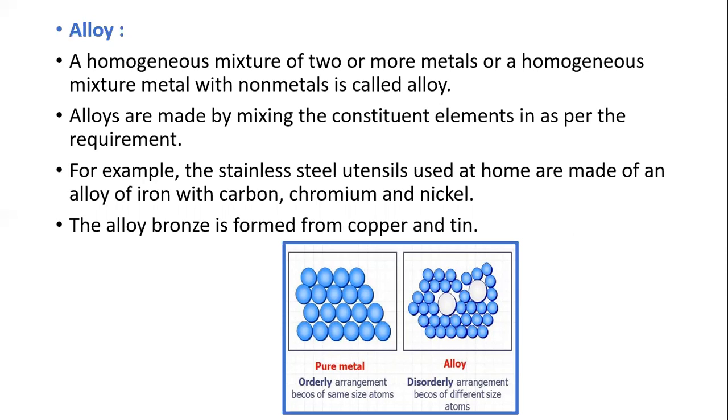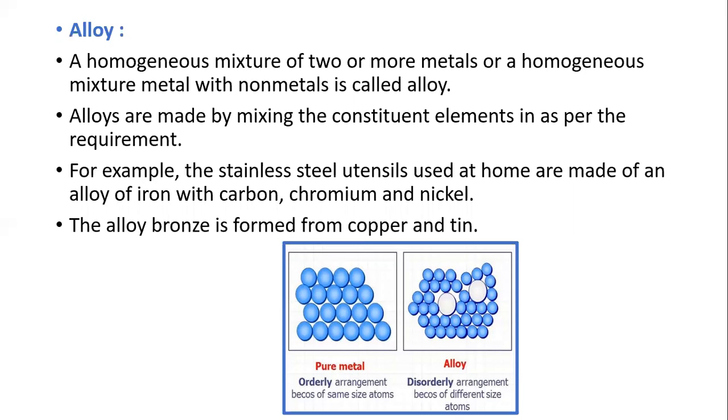For example, the stainless steel utensils used at home are made of an alloy of iron with carbon, chromium, and nickel. Okay, this is an example of an alloy. The alloy bronze is formed from copper and tin.